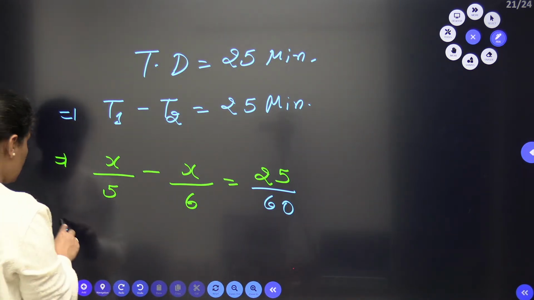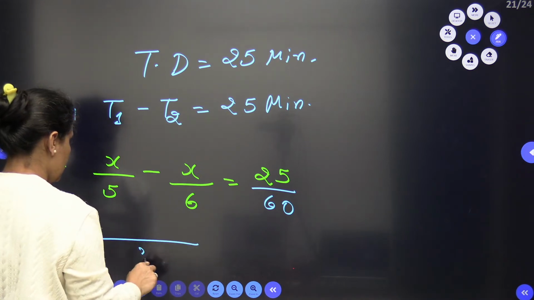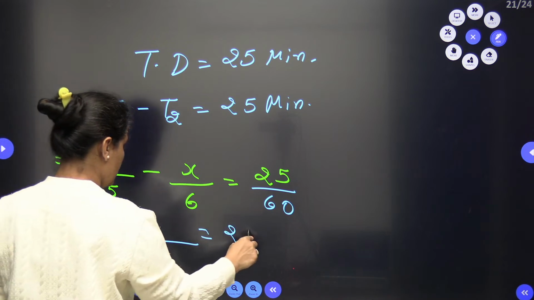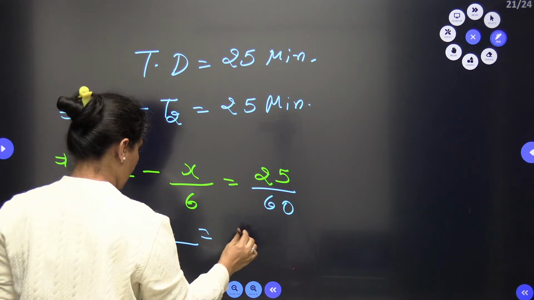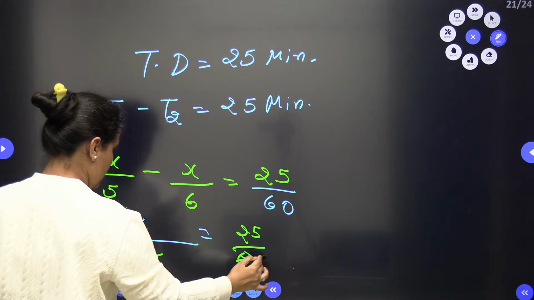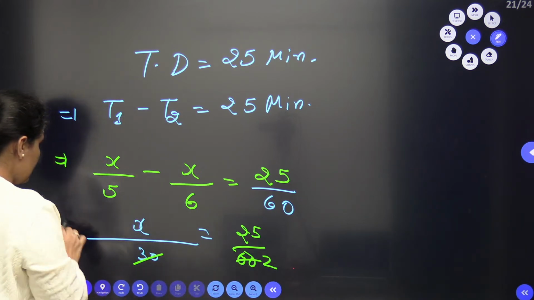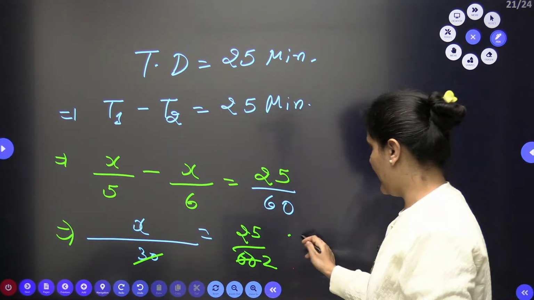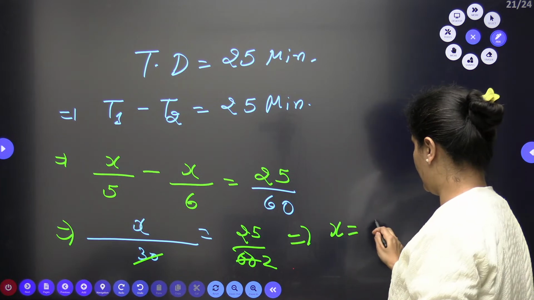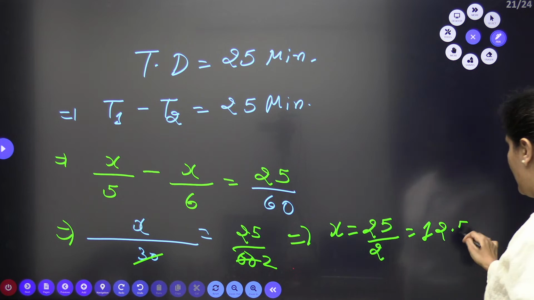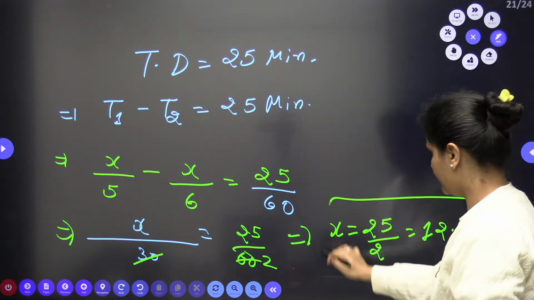When I solve this, the left side becomes x by 30 times (6 minus 5), so x is equal to 25 by 60 times 30, which gives 25 by 2. X is the distance, so 25 by 2 means 12.5. So my distance is 12.5 kilometer.